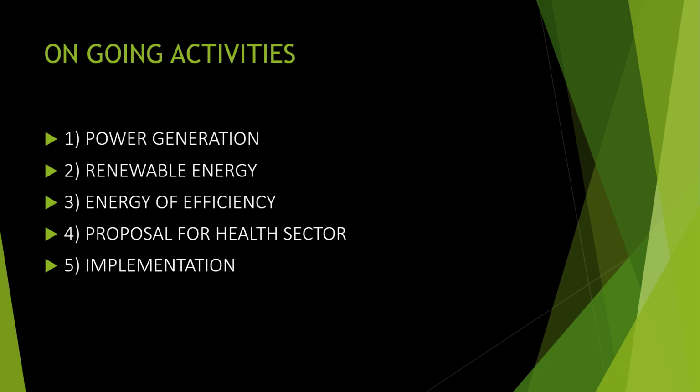Then what are the activities connected with it that are ongoing? There is power generation. As I told you earlier when we discussed energy consumption, solar panels have started in different states, solar parks have started in different areas, hydro levels are increasing, and we are now using more renewable energy. So power generation is the first preference we have given. As power generation increases, it will establish a good energy level in our country. Giving importance to renewable energy is another area they are dealing with.